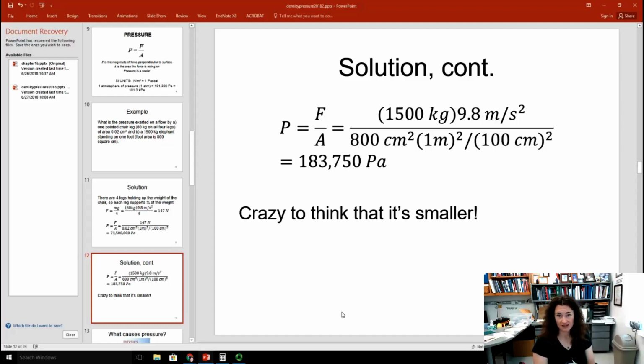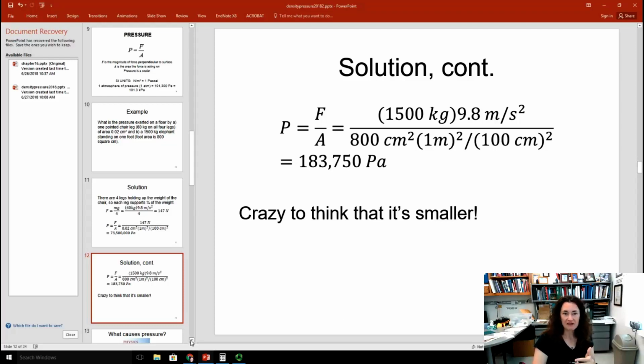183,750 pascals. Now that's still a lot of pressure, okay? It's over an atmosphere, but it's not the same pressure experienced by the chair leg. So it's crazy to think that an elephant standing on one leg has less pressure in its foot than a simple chair leg, where the chair only weighs 60 kilograms, or has a mass of 60 kilograms. But it is in fact a smaller pressure because of the difference in that area.